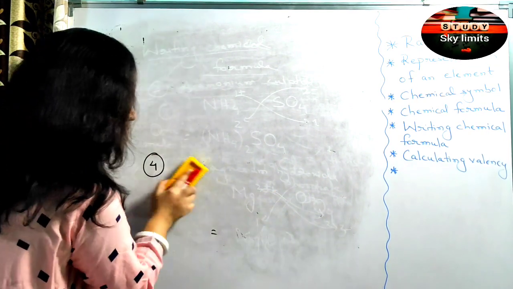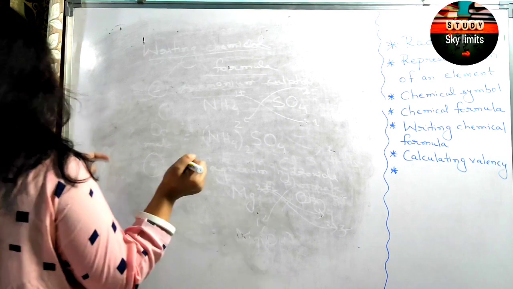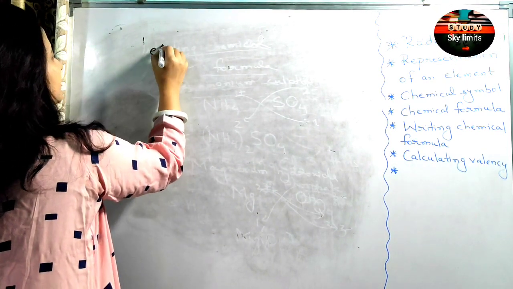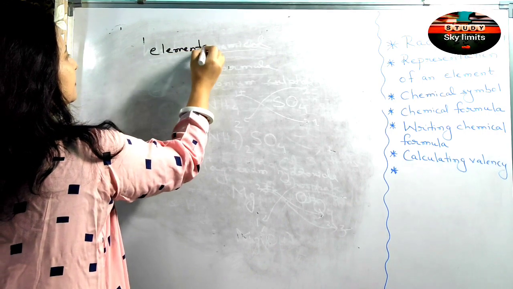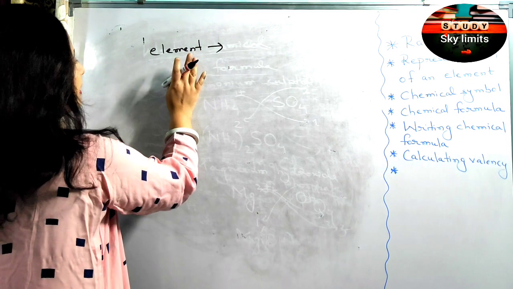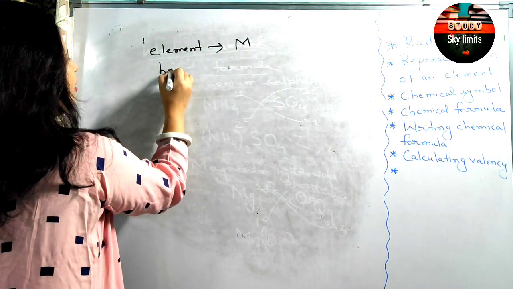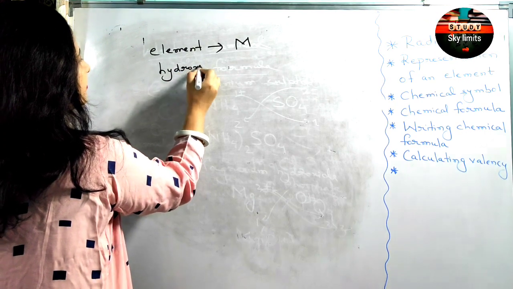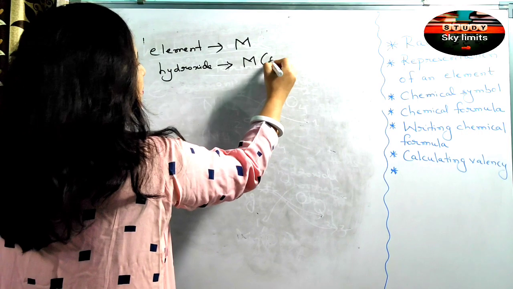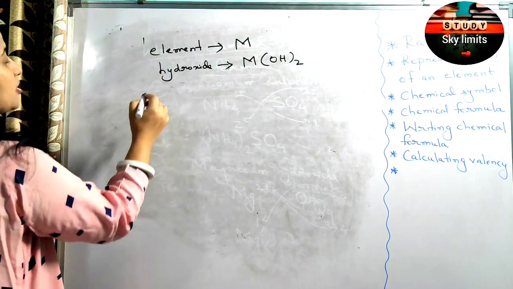Before that, let me put the second question for you all. First question I have already asked you earlier. The second question for today: there is an element M, the formula of whose hydroxide is MOH whole 2.